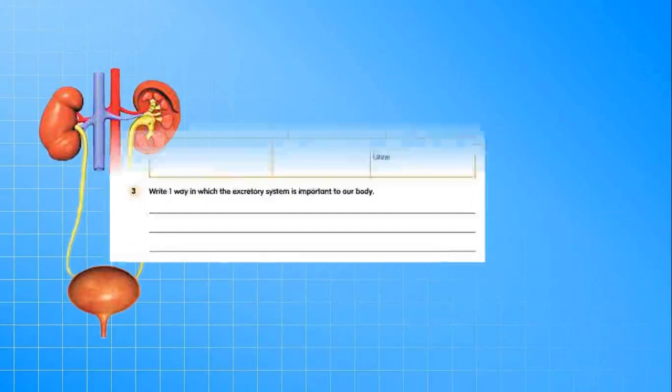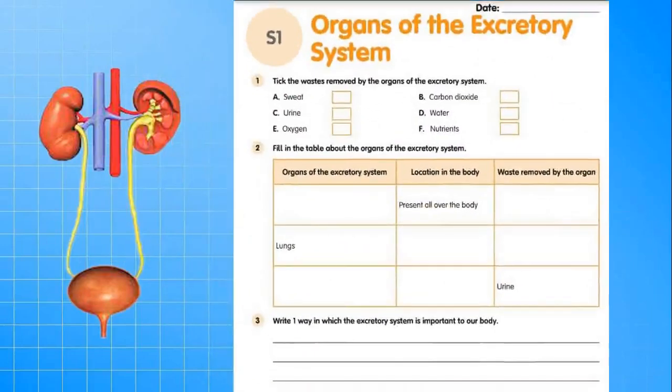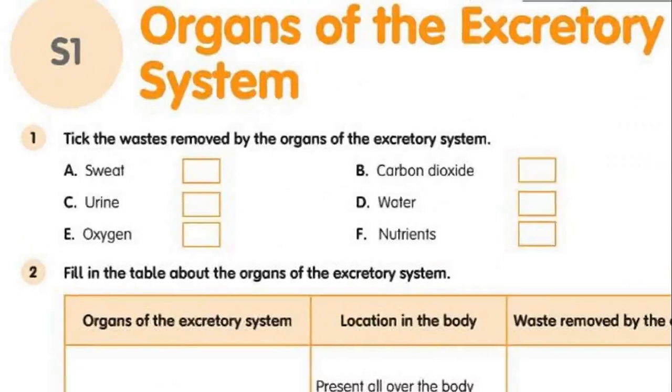Next, worksheet questions. In S1, first question is, tick the waste removed by the organs of the excretory system. The options given are sweat, carbon dioxide, urine, water, oxygen, and nutrients.